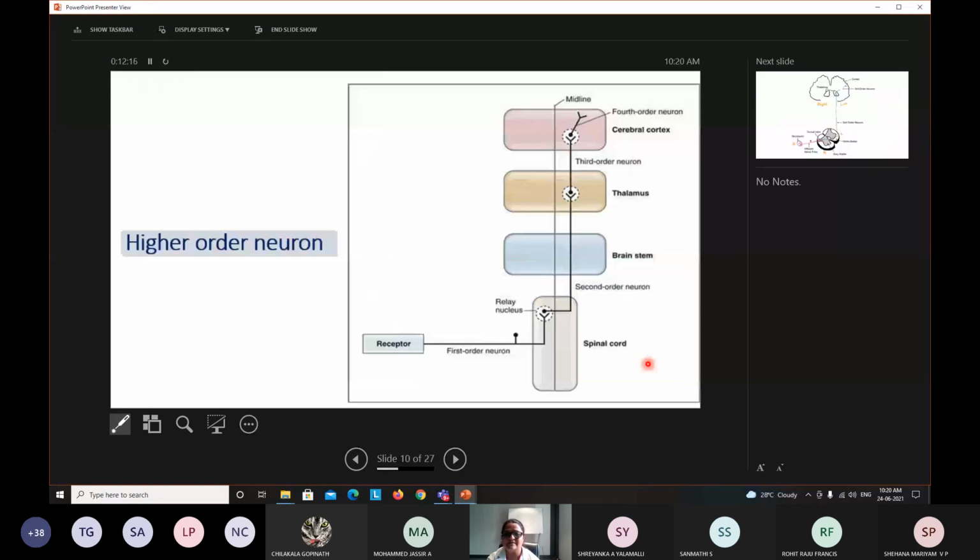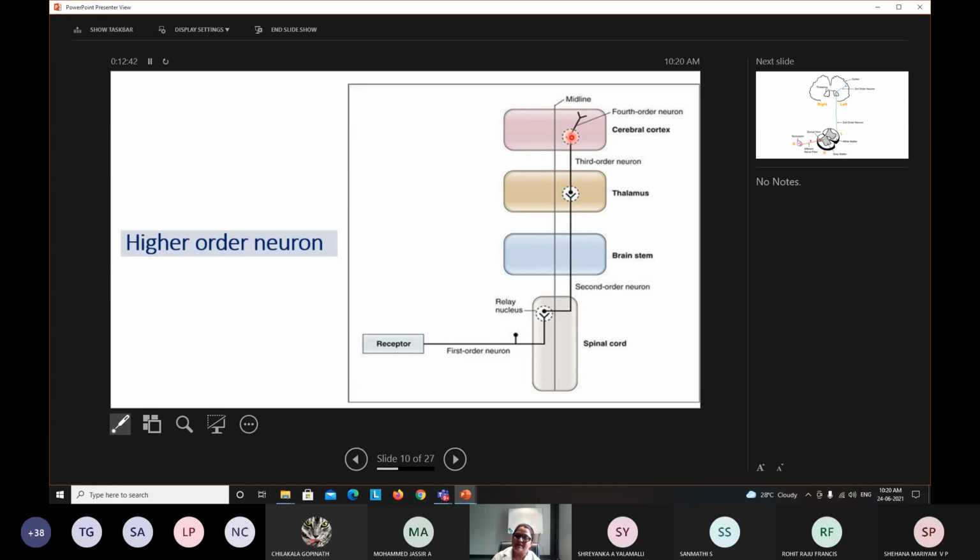Sometimes, in some cases, not all the cases, there will be further information from the cerebral cortex where the third order neuron ends. From there, it goes to some association areas in the cerebral cortex, which is called the fourth order neuron or higher order neuron, for some further information or appropriate action to be taken.